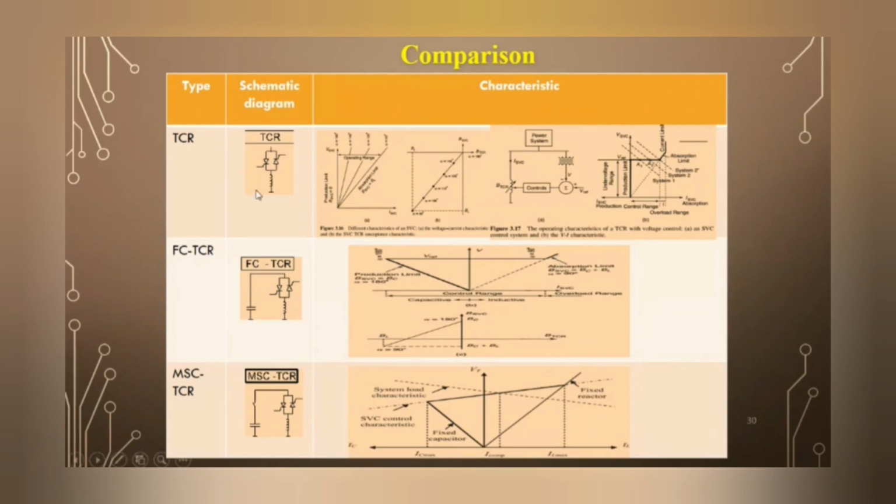So this is the comparison of the three SVC controllers. This is a TCR, with the thyristor pair connected to the series air-cooled reactor. After that, we connect the fixed capacitor, so your characteristic will work in both modes, inductive as well as capacitive. And the MSCTCR is not a constant but a linear one, and the fixed reactor is there. So this is the fixed reactor current. This is a comparison of the three SVC controllers.